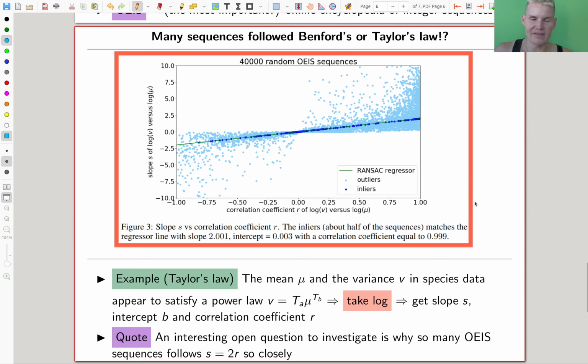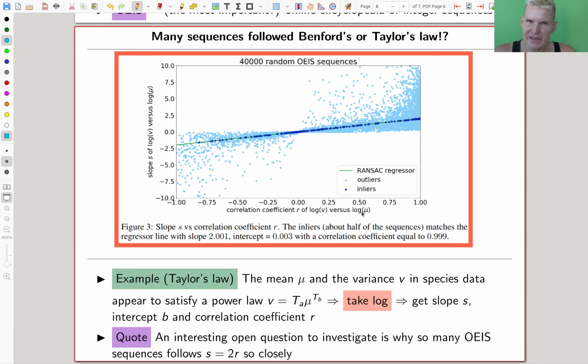It turns out there is a very strange relationship. They said most of them satisfy Benford's law or Taylor's law, certain types of laws in statistics. Taylor's law, for example, says that the mean and the variance in real-world data are supposed to satisfy a power law, and essentially there's also a bias in the OEIS, similarly for Benford's law.